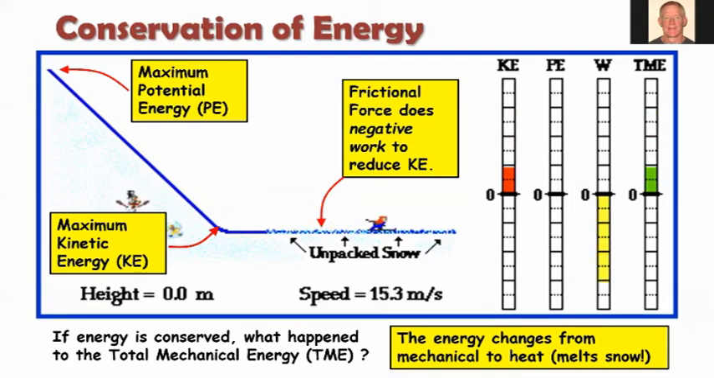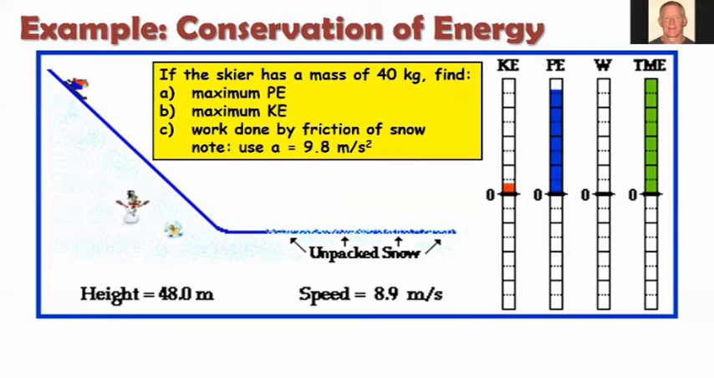All right, so let's take this problem and actually apply a little bit of math to it, see if we can analyze this, okay? So here's what we're going to find. One, what is the maximum potential energy of the skier? Two, what is the maximum kinetic energy? And three, how much work is done by the friction of the snow, the frictional force?